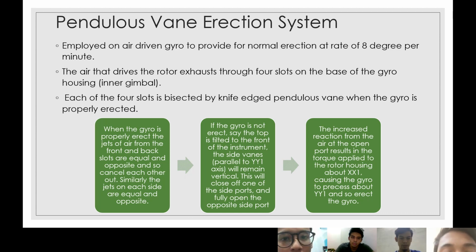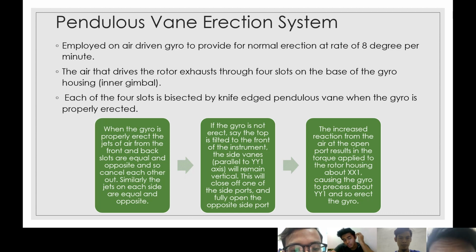When the gyro is properly erect, the jets of air from the front and back slots are equal and opposite, and so cancel each other out. Similarly, the jet on each side is equal and opposite.